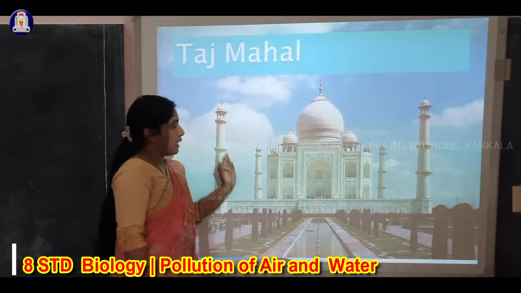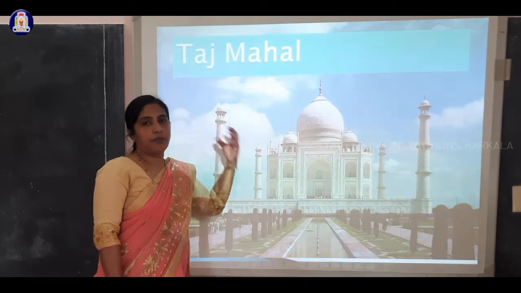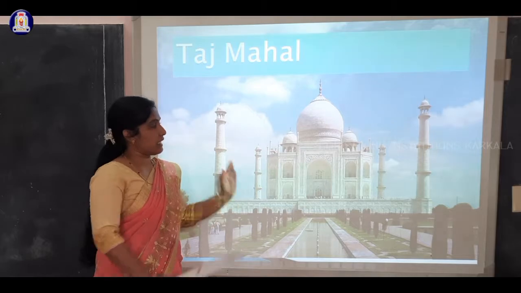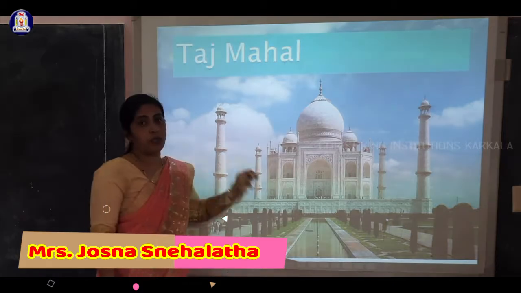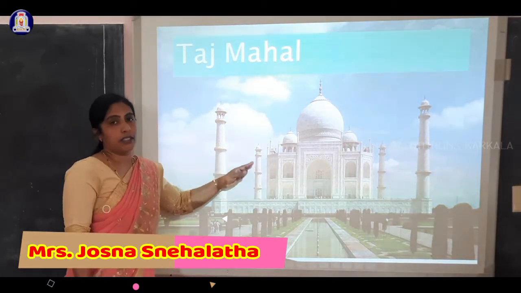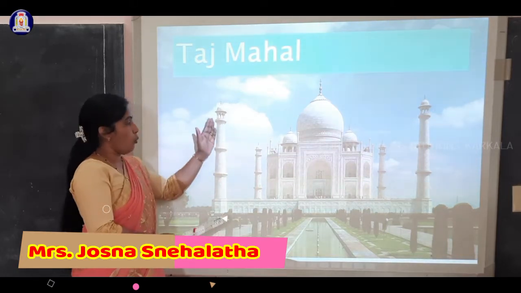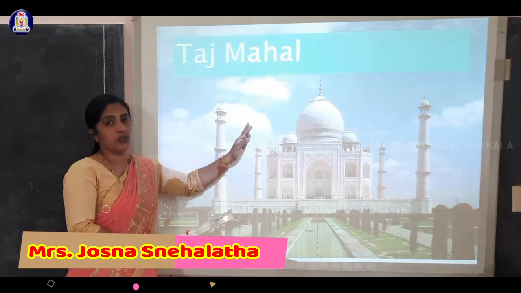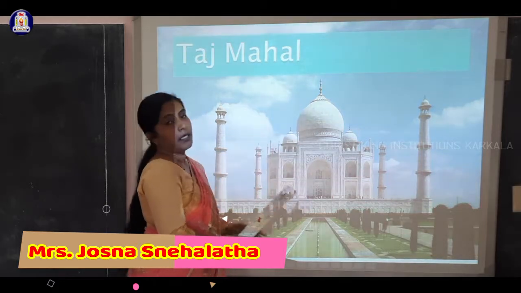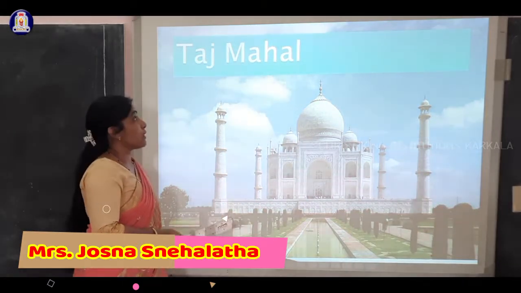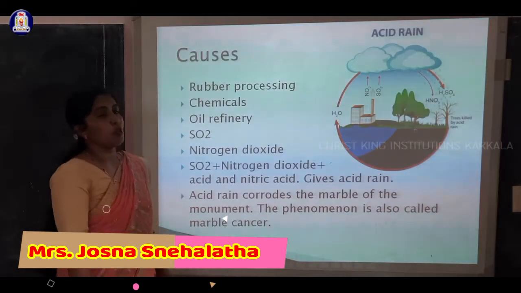The reason is that the area around the Taj Mahal is highly polluted. There are many oil refineries and factories, and they release highly poisonous gases. Those particles corrode the marble, and it is called marble cancer. Now you can clearly observe the white structure has changed totally into a pale, dusty black color. So that is the best example. So if you want to protect beautiful monuments, what are the causes?